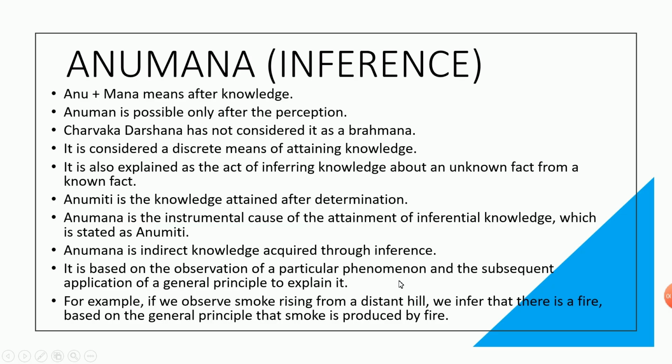We are observing a particular phenomenon and the subsequent application of a general principle, like so many experiments. I think previously, I don't know which class, I gave an example about a simple pendulum. That experiment, no matter in which part of the earth you are performing it, the final value would be 9.81.